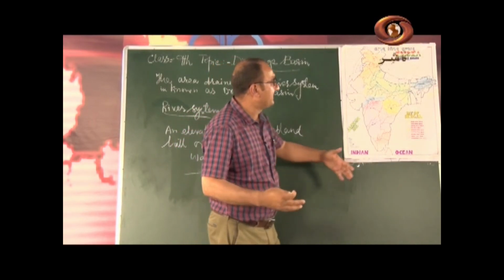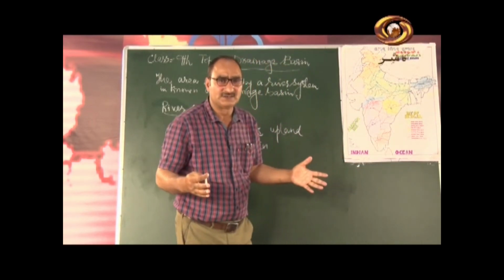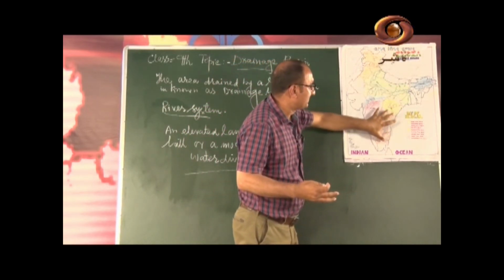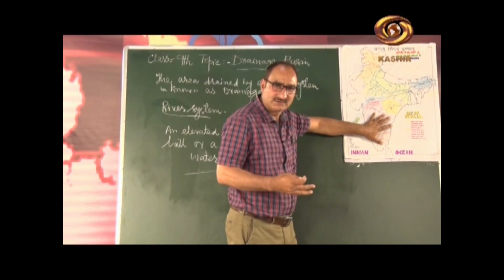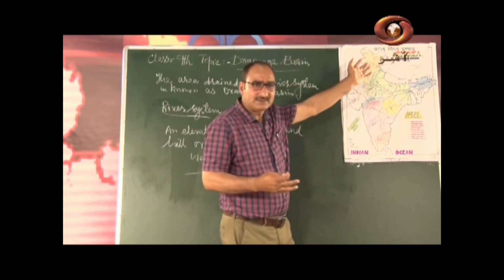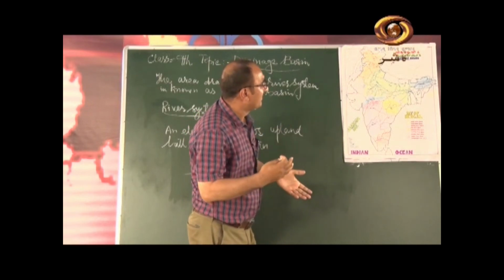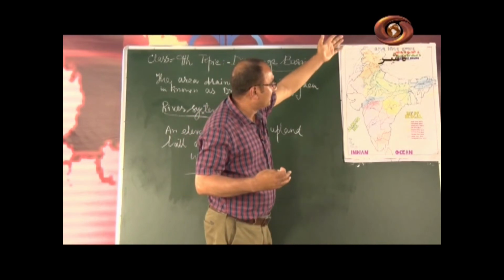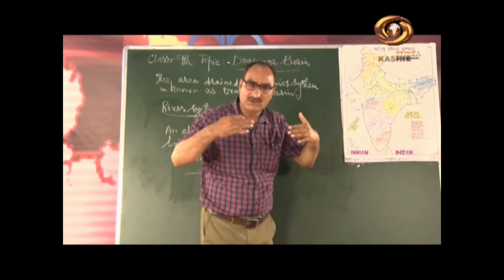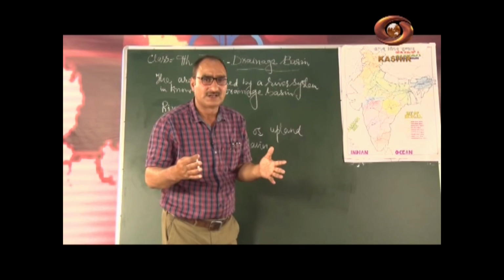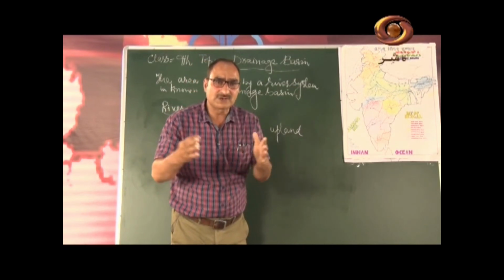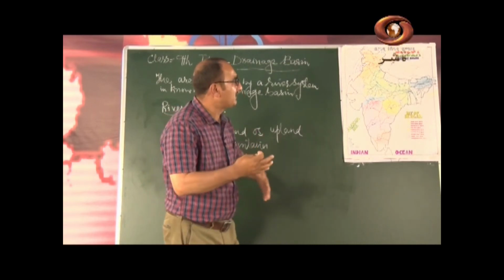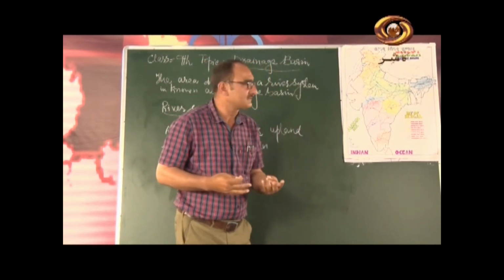I will tell you that there are two categories of rivers in India. One is the Himalayan rivers, another is the peninsular rivers. You might have read in the first lesson that the land surface of India has been divided into 5 physiographic divisions. The main are 3 and 2 are subdivisions.